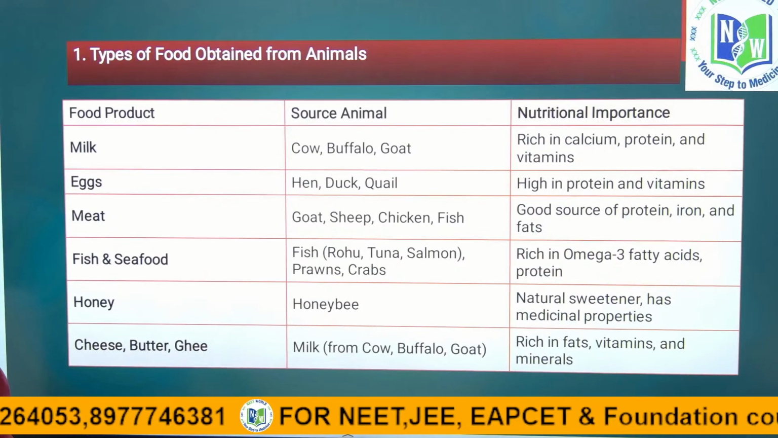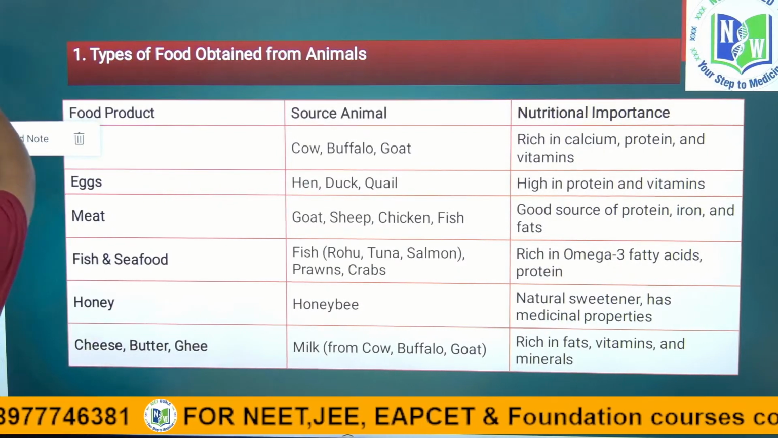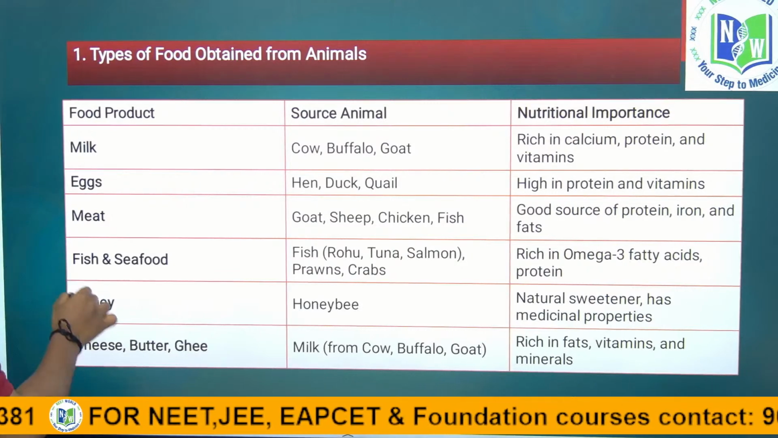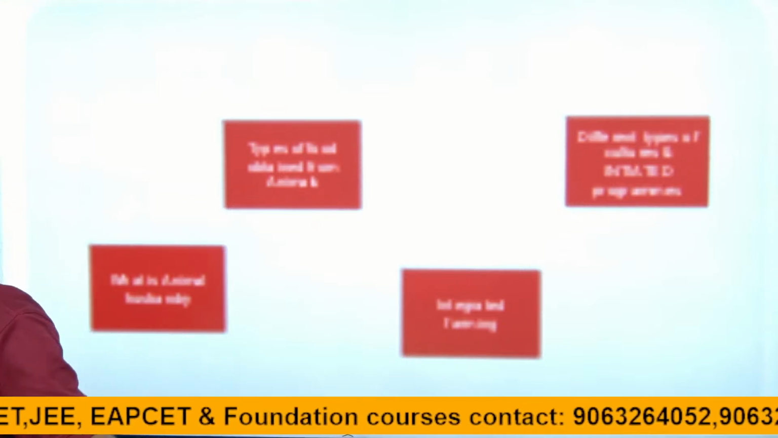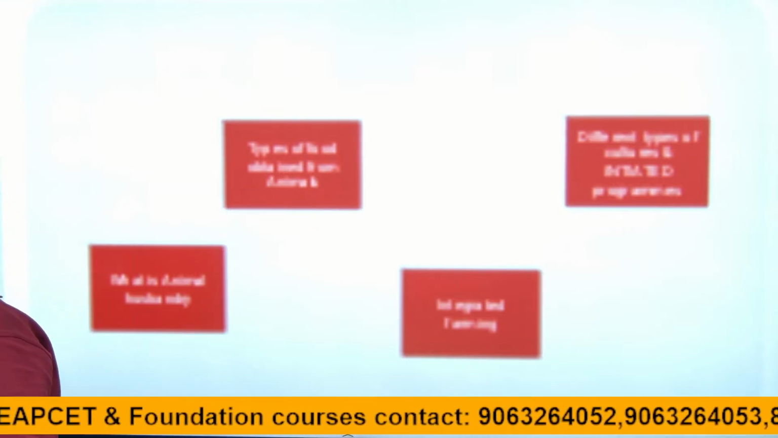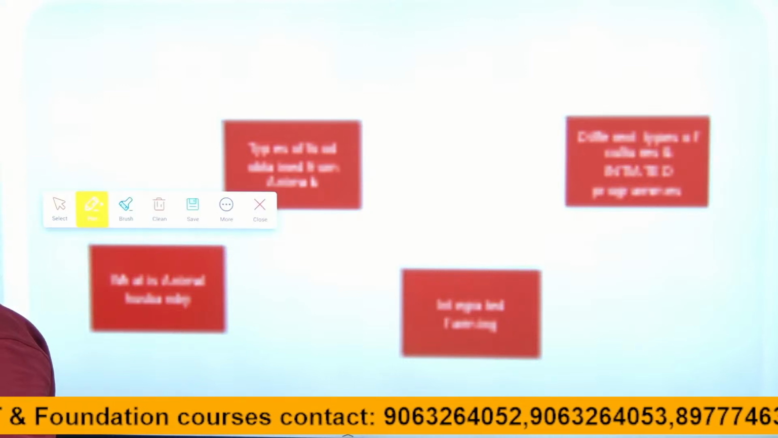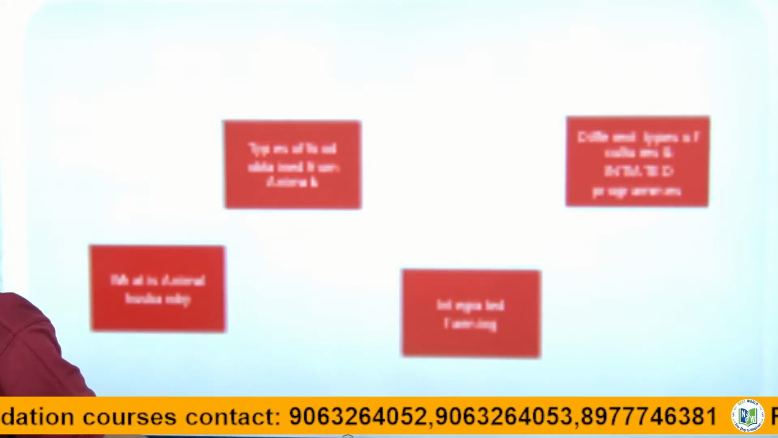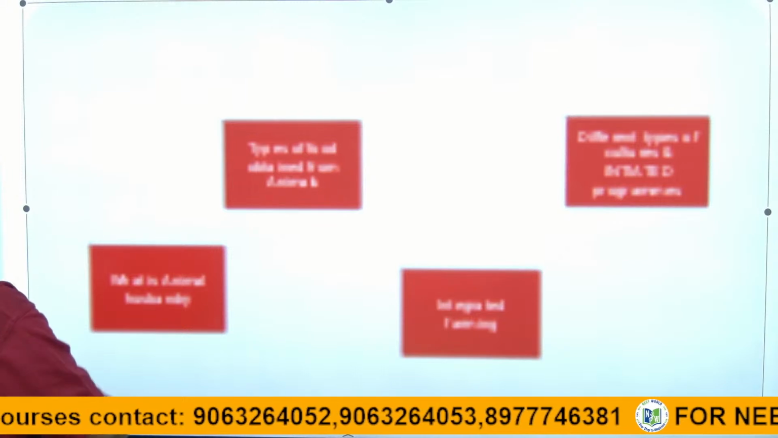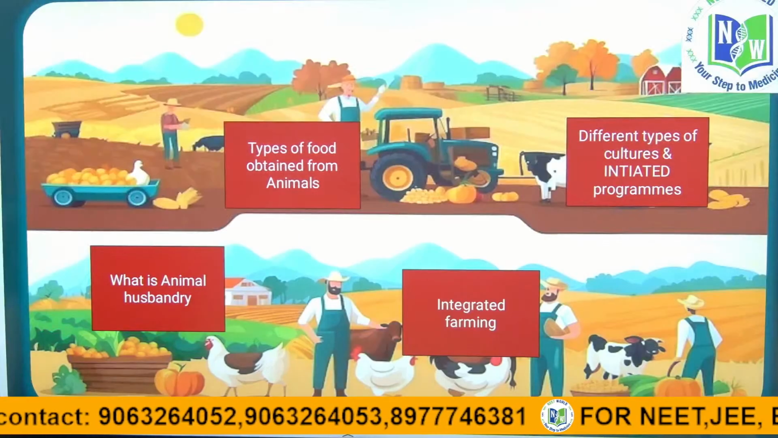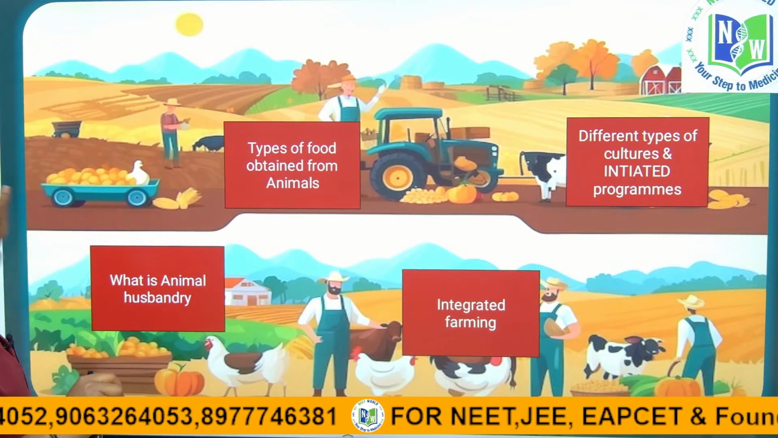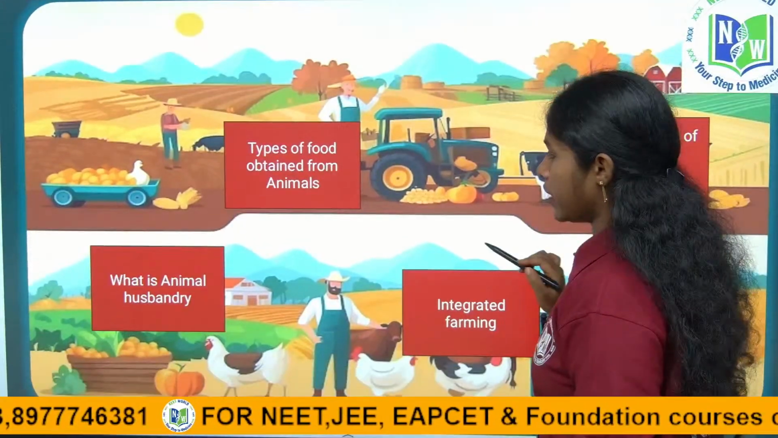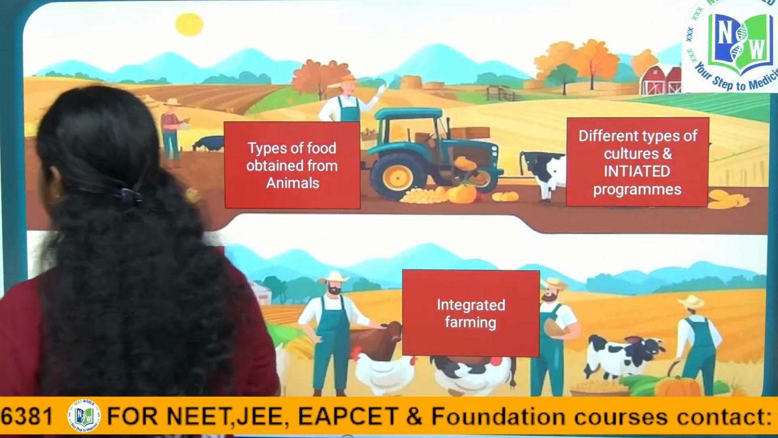Conclusion. Next, so what did we discuss till now? Okay, we discussed animal husbandry and the types of food we obtain from animals. The next one is integrated farming, right? So let's discuss what integrated farming is.